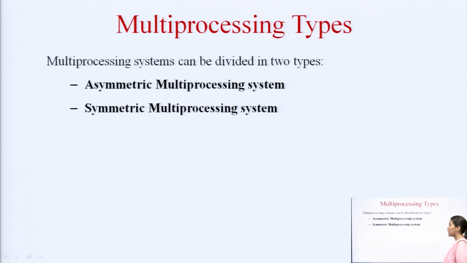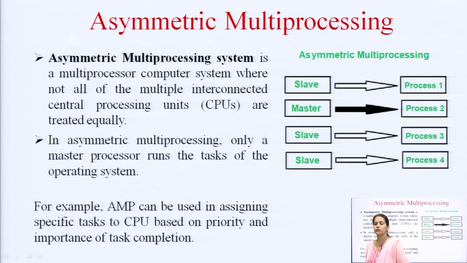We can categorize the multiprocessing systems into two types, that is asymmetric multiprocessing system and symmetric multiprocessing system. So, let us understand the differences between these two. When we talk about asymmetric multiprocessing system, as the name suggests, the term asymmetric means there must be some asymmetry in the system.